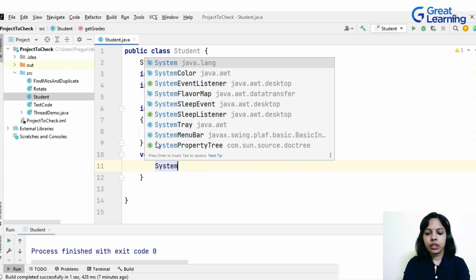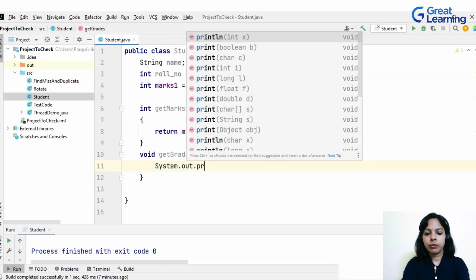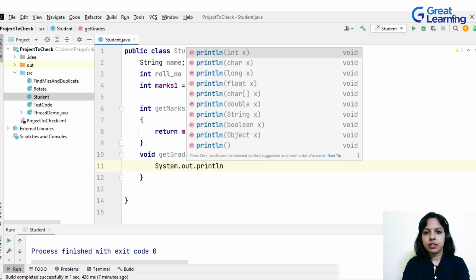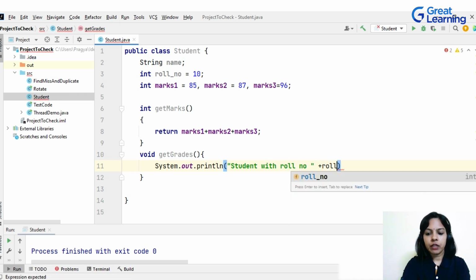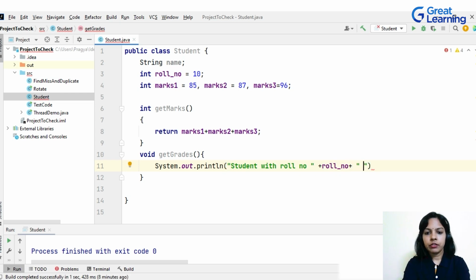So getGrades will calculate the grade. So I'm not doing any calculation here. Directly let's have a print statement. So in Java, the print statement is System.out.println. And in this, I'm going to print that student with roll number, the particular roll number which we have already defined. Student with roll number 10 is secured a grade. So I'm going to display or print directly over here.